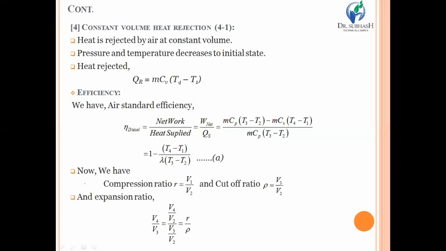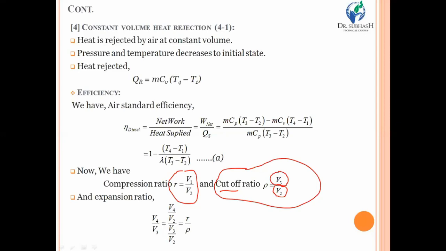To do so, first we know that the compression ratio r is equal to V1 upon V2, and there is one more parameter, the cutoff ratio. Basically, it is a volume ratio, but the cutoff ratio differs a little from the compression ratio. The cutoff ratio is the ratio of the volume at the end of the fuel supply to the volume at the start of the fuel supply.